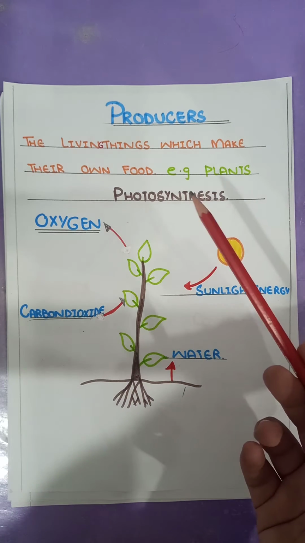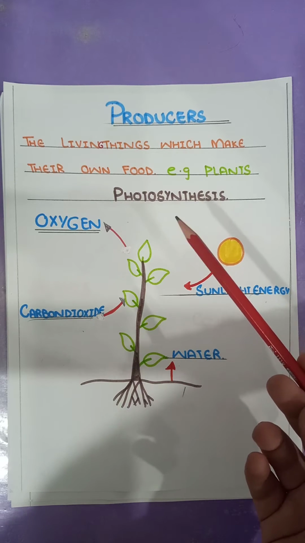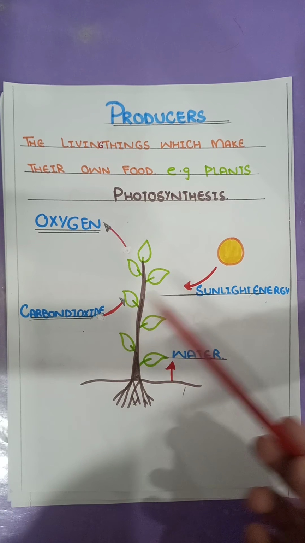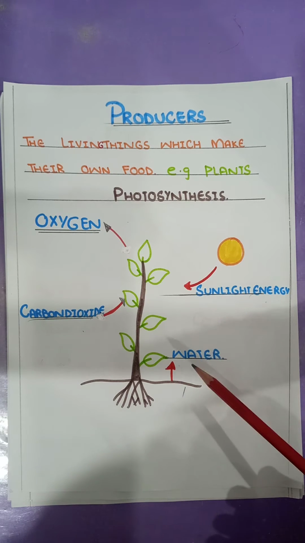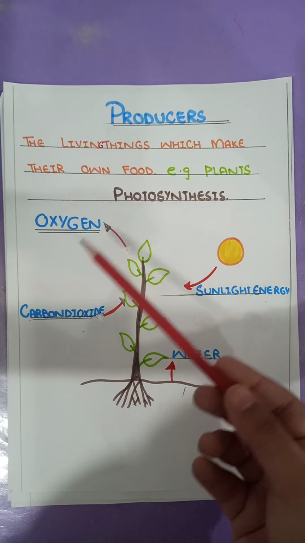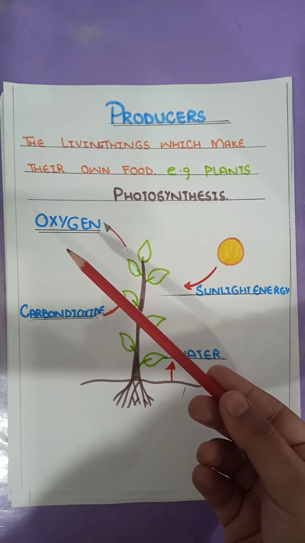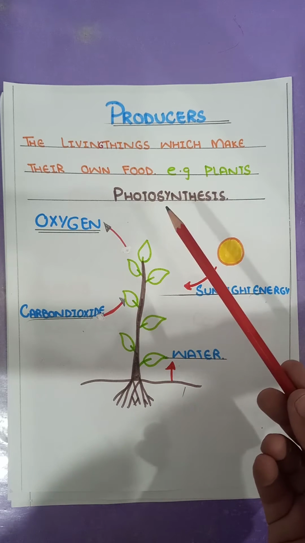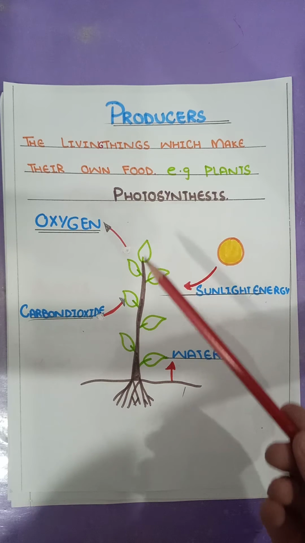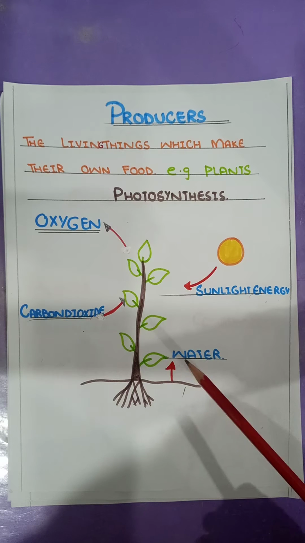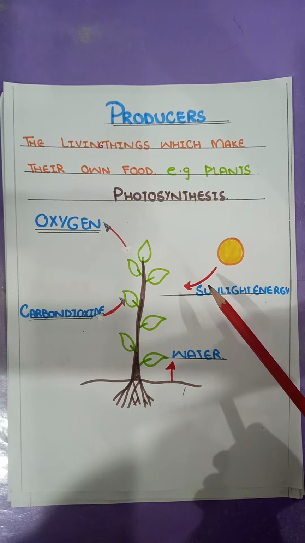What is photosynthesis? Photosynthesis is the process in which plants make their own food by using carbon dioxide gas, sunlight energy and water, and produce the oxygen gas which is used by animals during the process of respiration. Photosynthesis is the process in which plants make their own food by using carbon dioxide gas and water in the presence of sunlight energy.